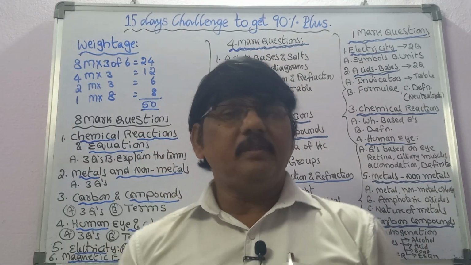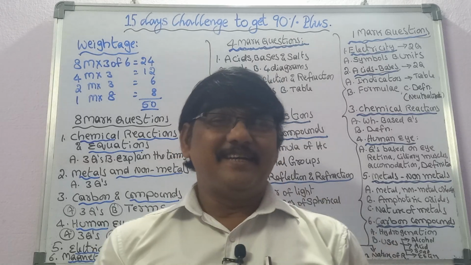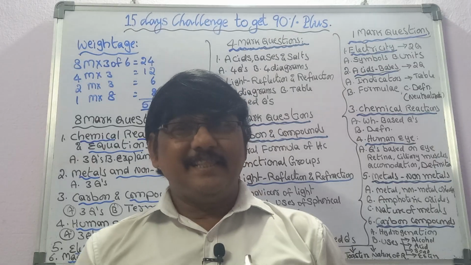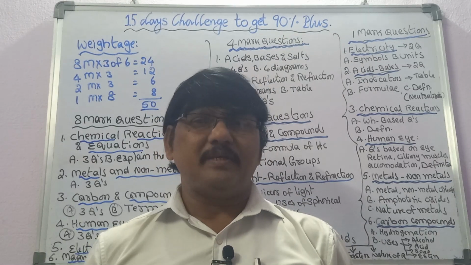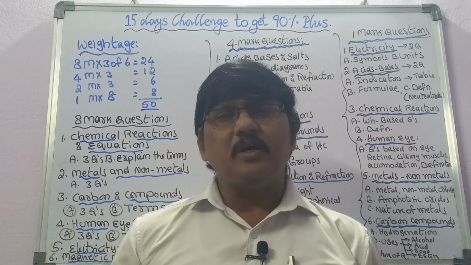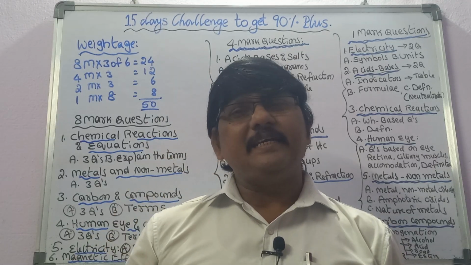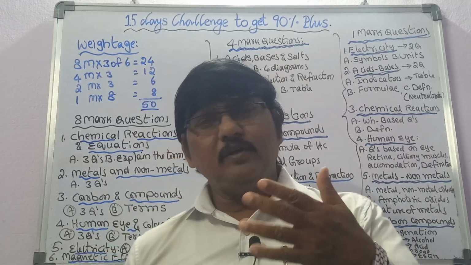Coming to physics, the first lesson is the human eye and the colorful world. In this, the first most important one is myopia. This question will be asked in different ways. A student sitting on the last bench is not able to see the board clearly; what defect is he suffering from, and how will you correct it? That question will be asked. So then you have to draw.